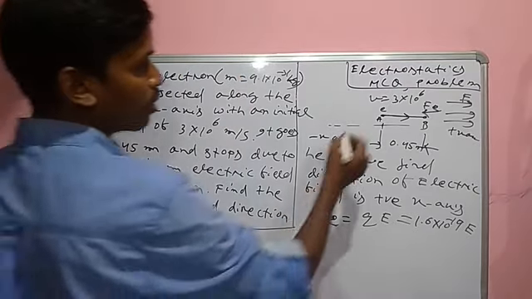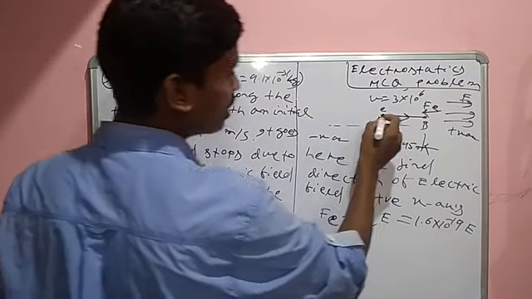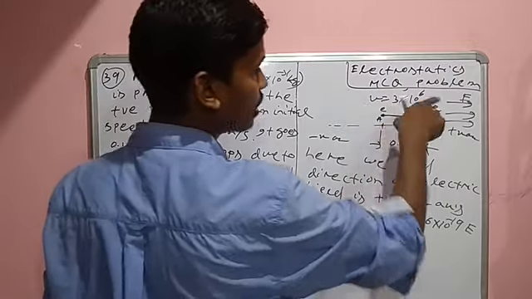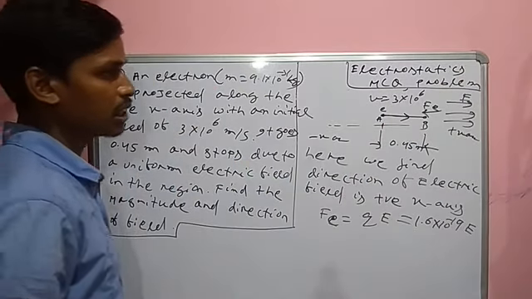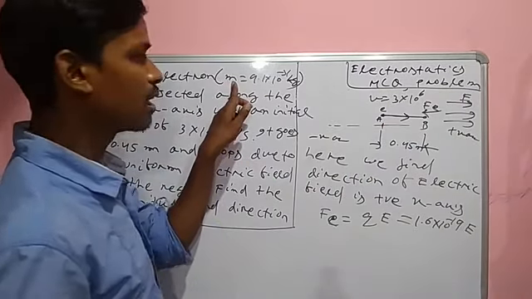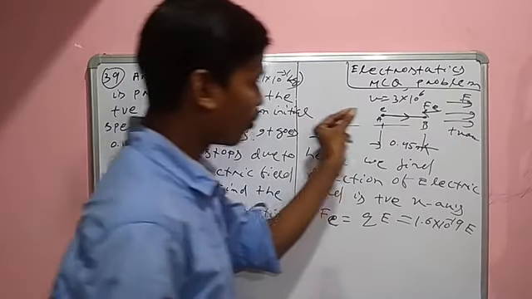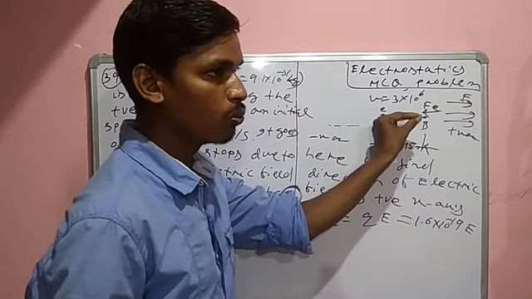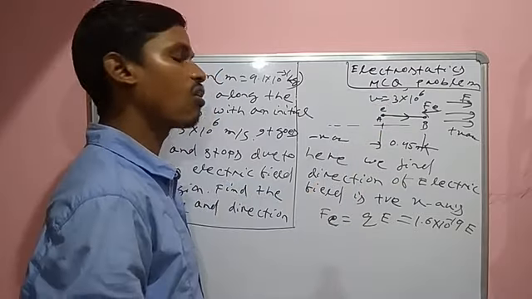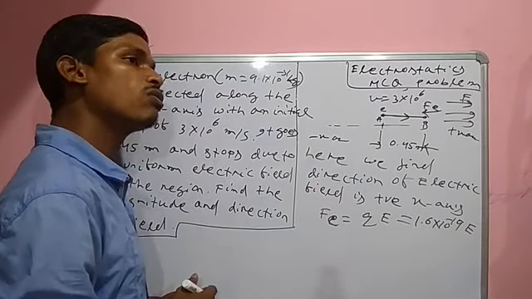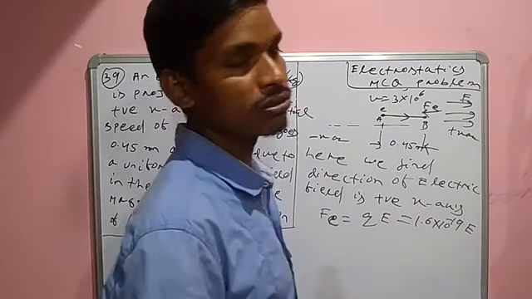Here the electron has an initial velocity u, and the mass is given. Whenever a body starts to move, a force occurs, and that force is equal to ma due to Newton's second law.